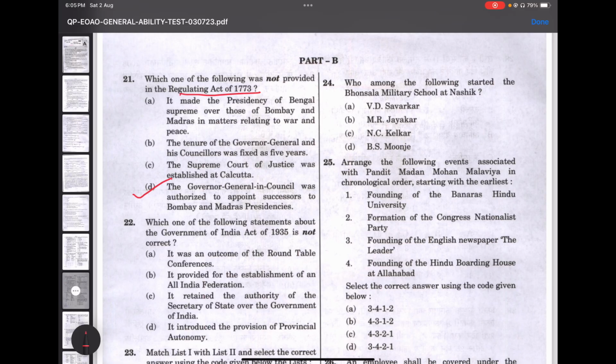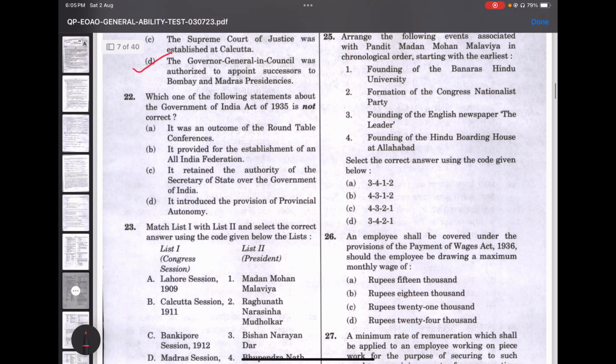Question number 22. Which one of the following statements about the Government of India Act of 1935 is not correct? I'm sure it's quite an easy question because the Government of India Act was passed by the Parliament of UK. We all know that. This marked a significant step in the constitutional evolution of India. So here, if you could read the answers, it was an outcome of the roundtable conferences. Yes, it could be true.